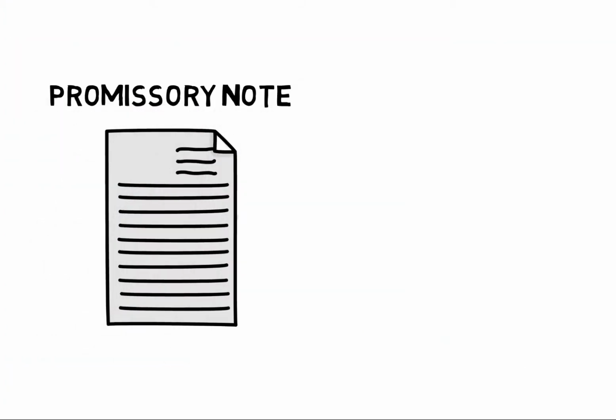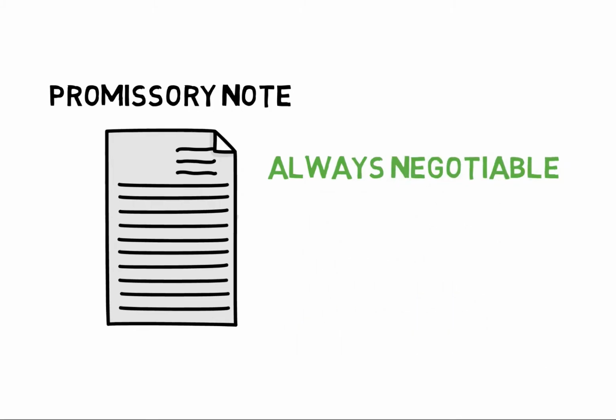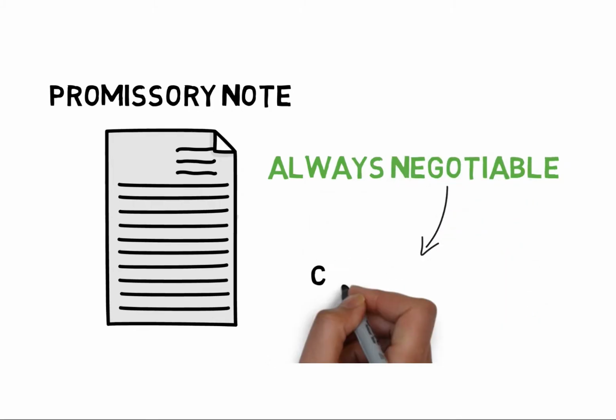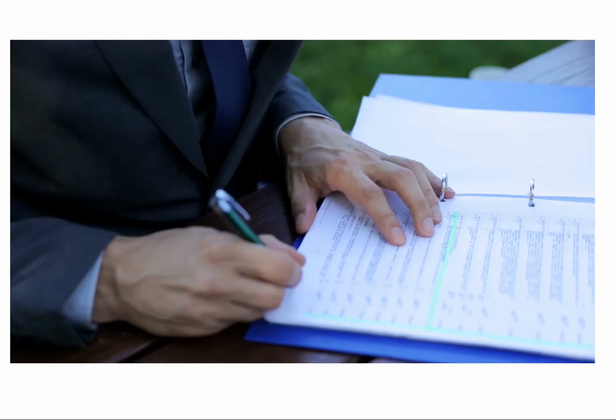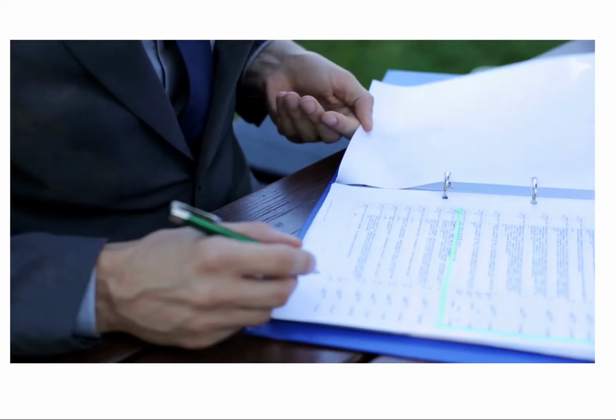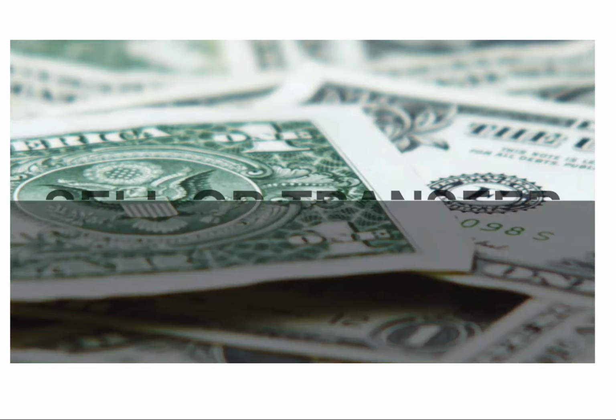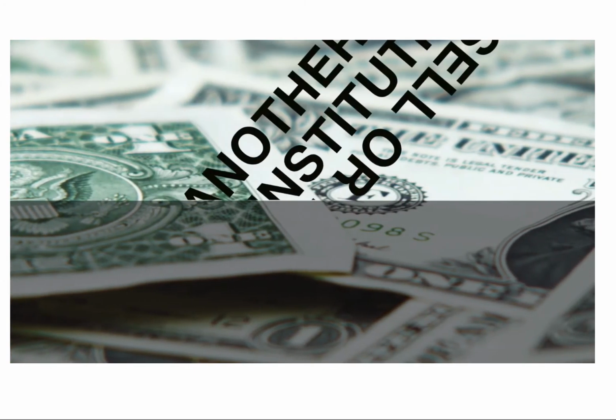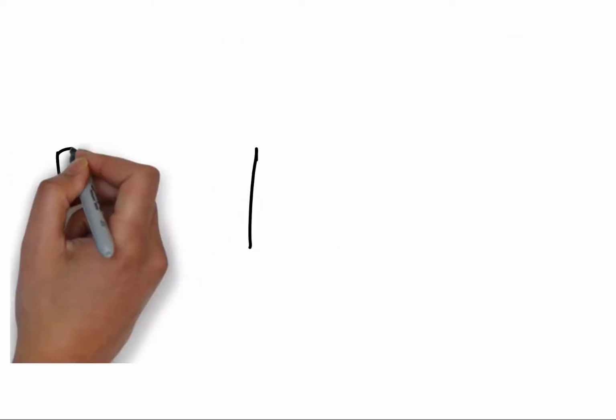The promissory note that a borrower signs to create the debt is always negotiable. And by negotiable, we mean that that note can be bought and sold. Many times when a loan is made and the borrower signs the note, the lender will sell or transfer that note to another lending institution.